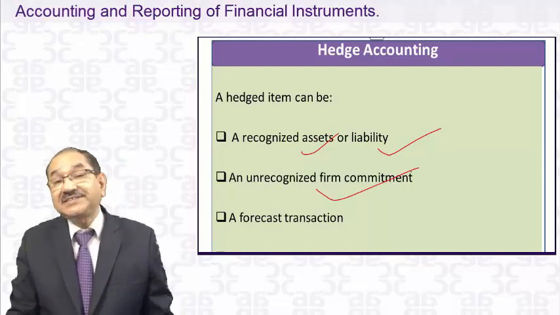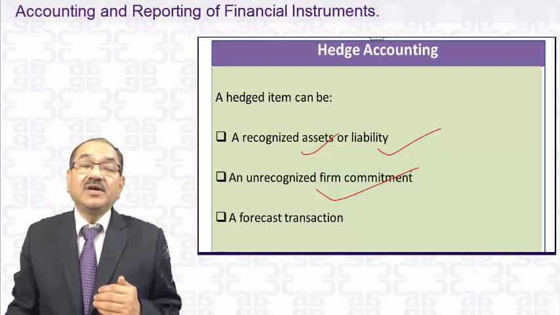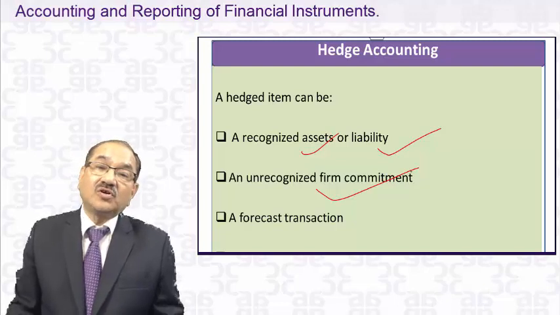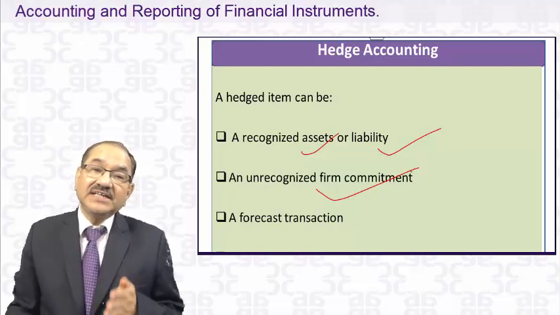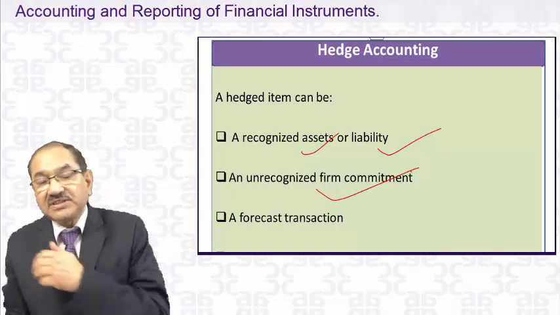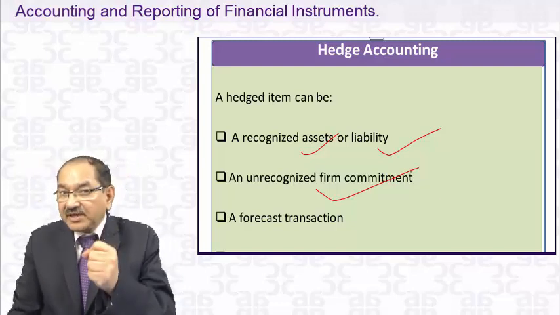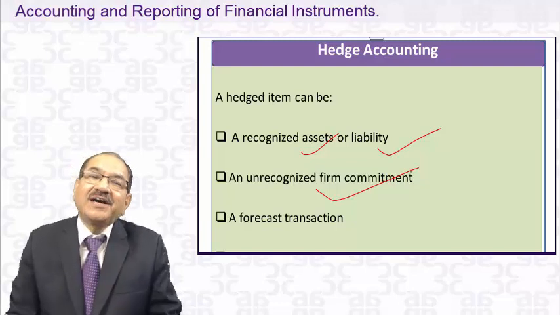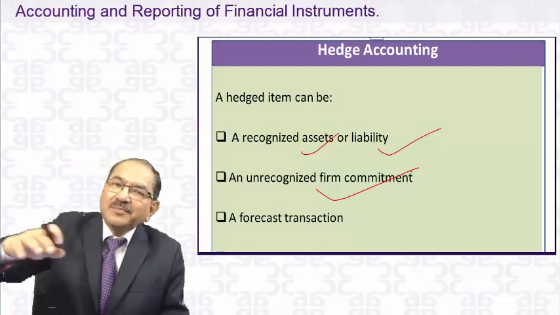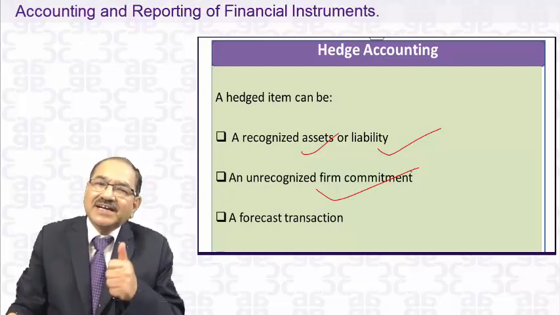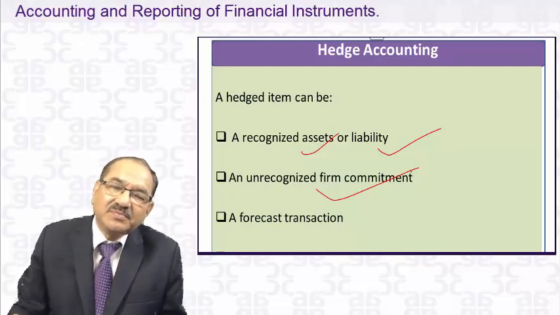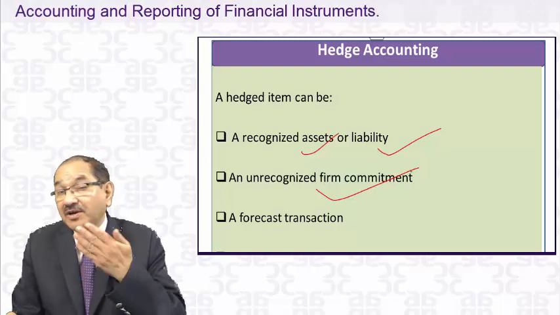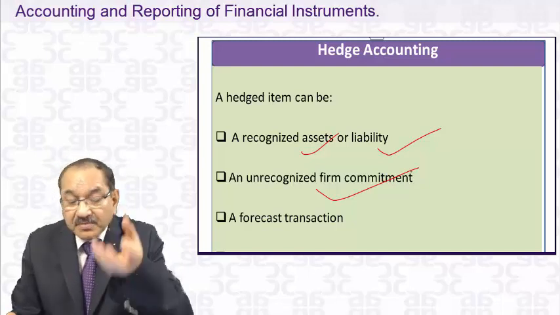Then there is an unrecognized firm commitment. Because you have placed a purchase order that you will buy $1 lakh goods on 30th June 2015. Now on 30th March 2015, when you are closing the financial statements, you have a firm commitment to buy $1 lakh. You may want to hedge this $1 lakh liability also, which is not in the books. It will come in the books on 30th June, but you want to hedge it before 31st March 2015, because you have given an order. Suppose on 1st March 2015 you gave an order for that. It's a firm commitment.